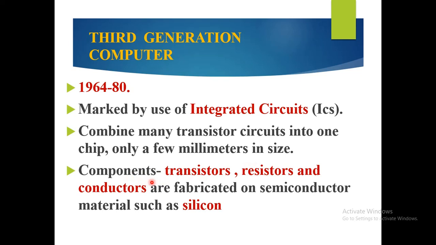The components present in the integrated circuit are transistors, resistors and conductors. They are fabricated on semiconductor material such as silicon. They are combined together into one chip, which is called an integrated circuit.